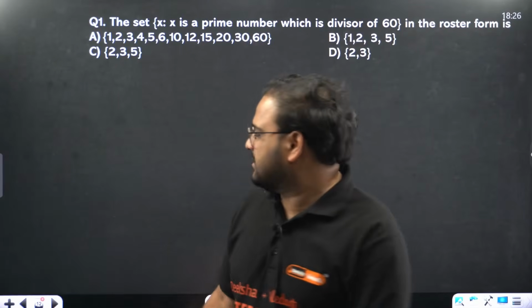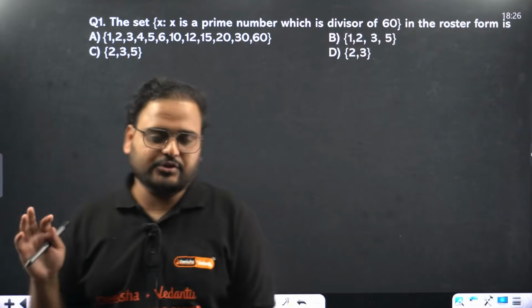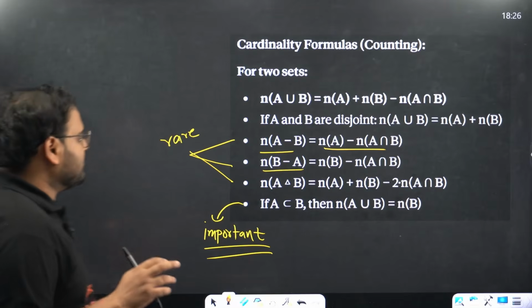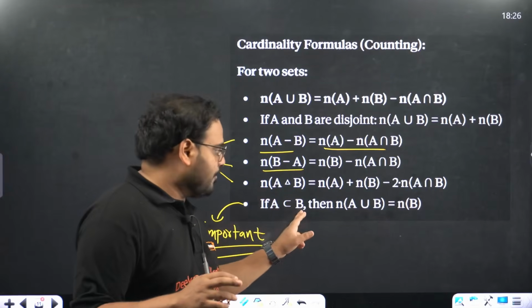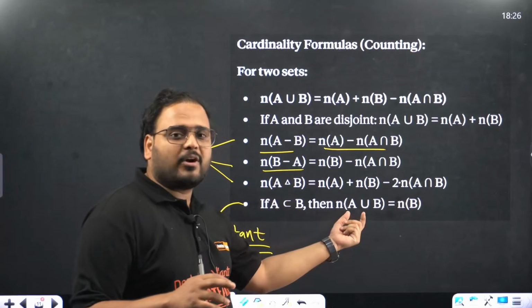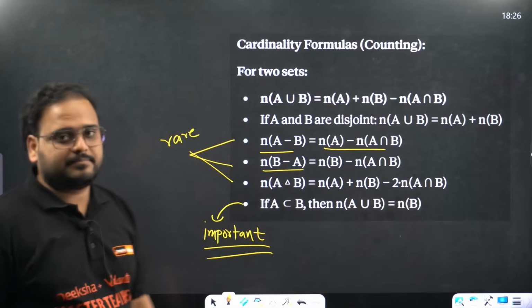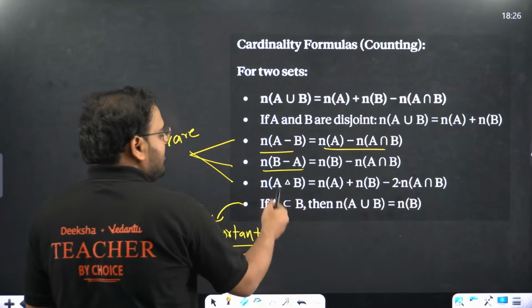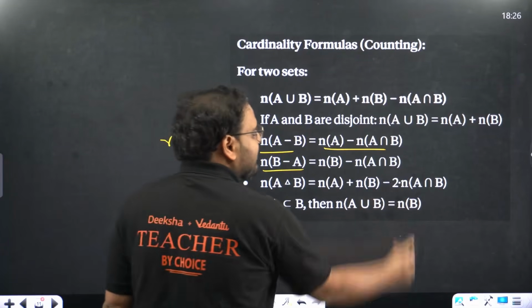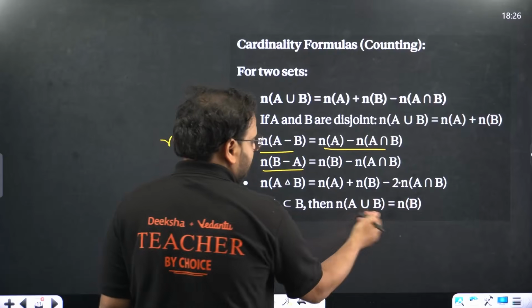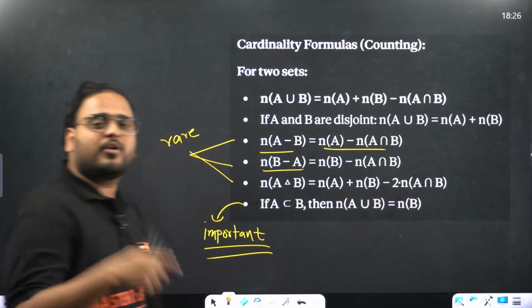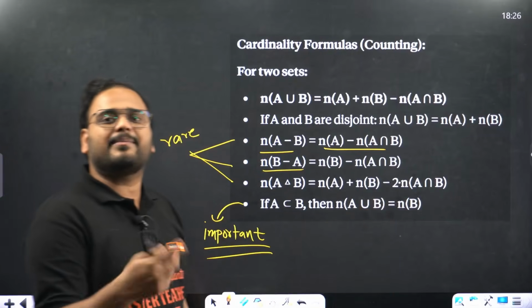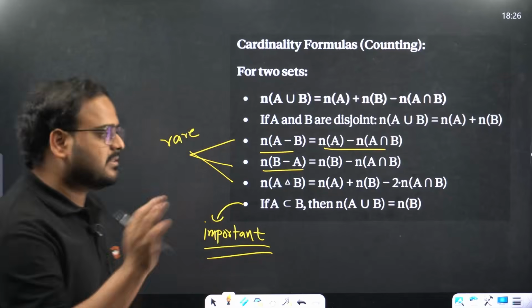All right. So this is the concept side. Let's move on to the questions. I hope you understood the last one, which is important. When A is a proper subset of B, the union of A and B will be what? Same as number of elements in B. Correct? Because B is bigger. If you take union, it will come back same as B. That's why number of elements in the union will be same as number of elements in the set B.